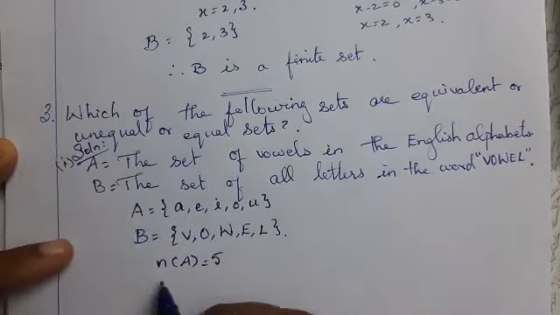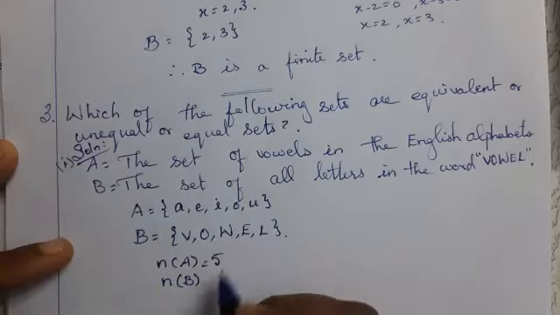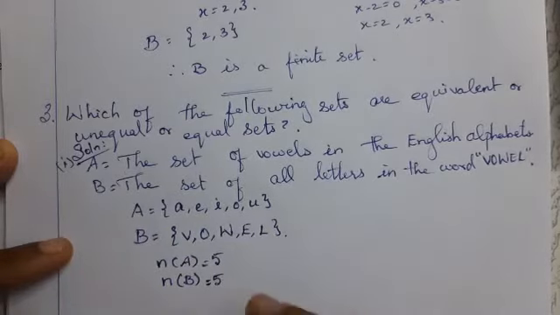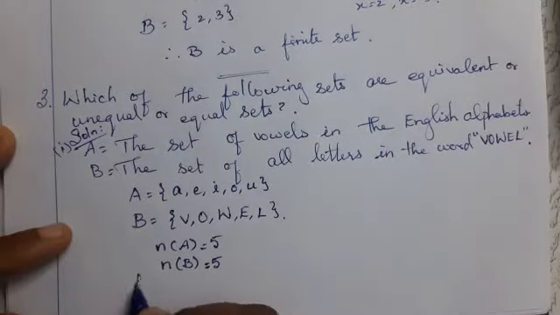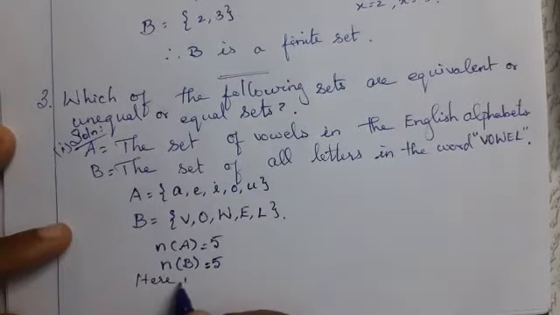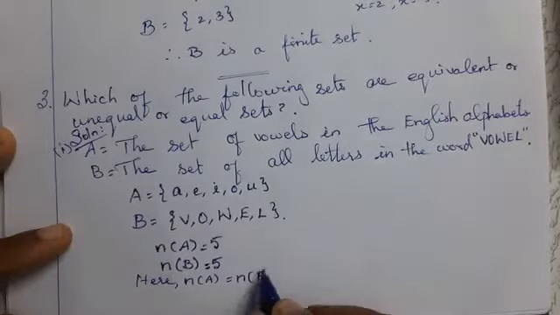Number of elements in B: 1, 2, 3, 4, 5. These two are equal. Here n of A is equal to n of B.